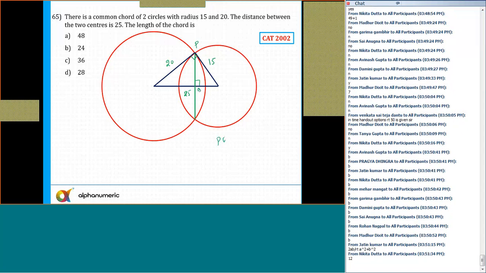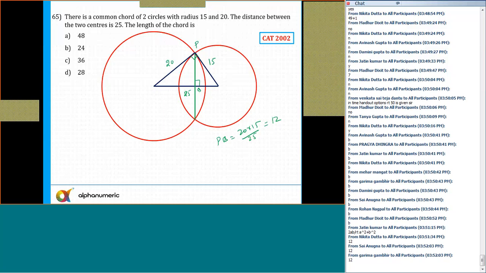So if I say this is P and this is Q, the length PQ is simply equal to 20 into 15 by 25. I wrote it wrong earlier. So what is the value of PQ here? 20 into 15 by 25, that is 12. So if it is 12, the length of the common chord will be 24.